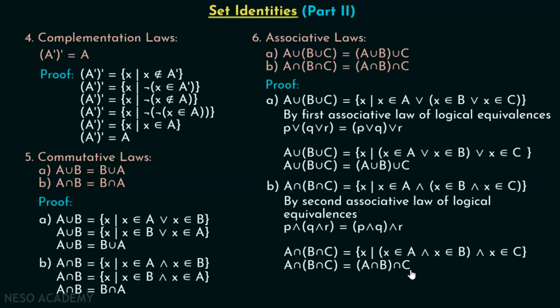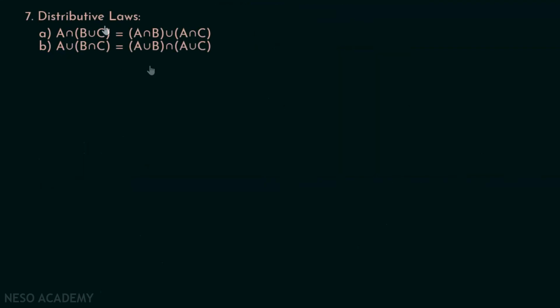Okay. Next, we will discuss distributive laws. So these are distributive laws. There are two laws under this category. We can see the first law is A intersection (B union C) is equal to (A intersection B) union (A intersection C). And A union (B intersection C) is equal to (A union B) intersection (A union C). Let's just prove them one by one.